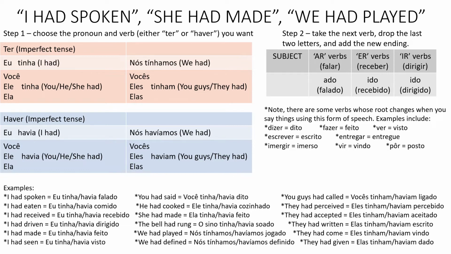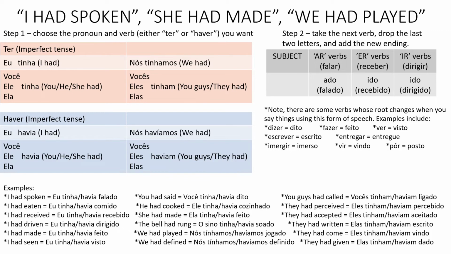Now, we had played. Nós tínhamos, or nós havíamos, jogado. Again, don't have to worry about gender and number. It's not jogados like it was in the last video. It's simply jogado because we're using the verb ter or haver. We're not using the verb ser. When you use the verb ser, like in the last video, you need the gender and number agreement. When it's the verb ter or haver, you do not.